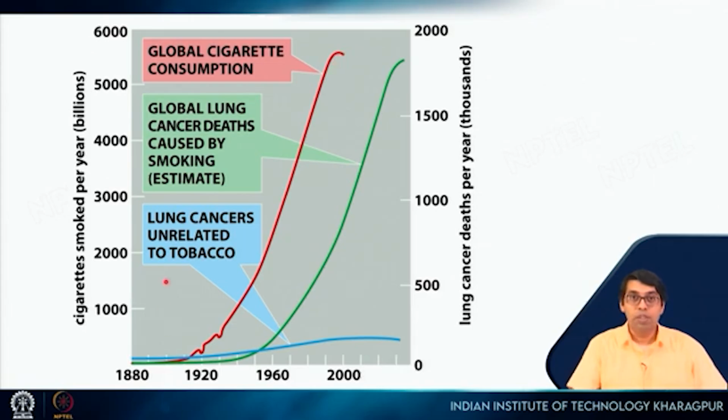And this blue line shows lung cancer that is unrelated to tobacco, and that is very less. So this is something that we will see, that there are causes of cancer which are sporadic, but then there are also causes of cancer which are directly correlated with our lifestyle.